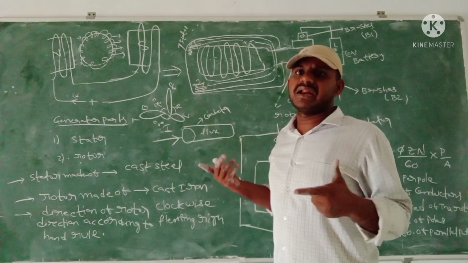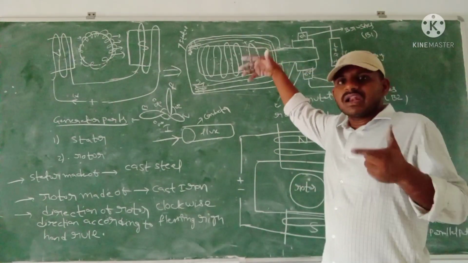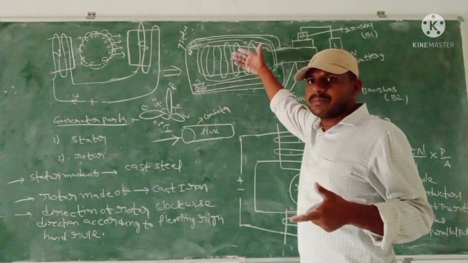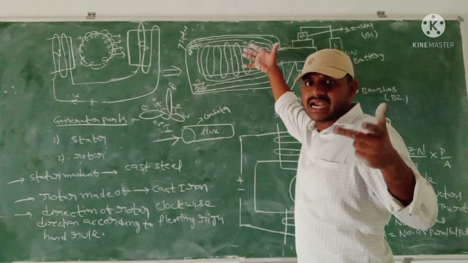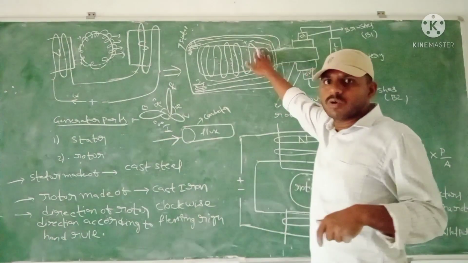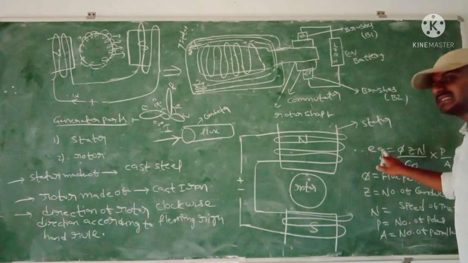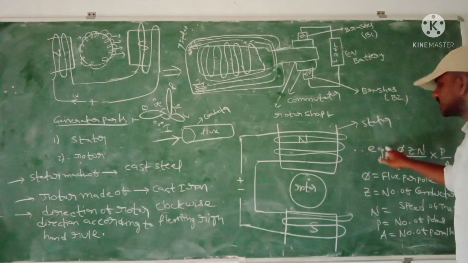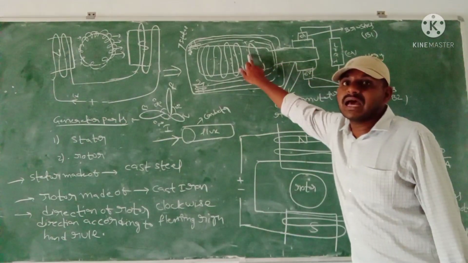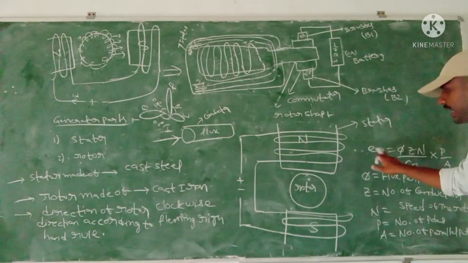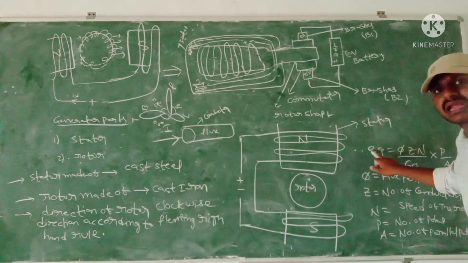The total EMF generated on that particular rotor of the armature is given as EG. G means generated, E means EMF.